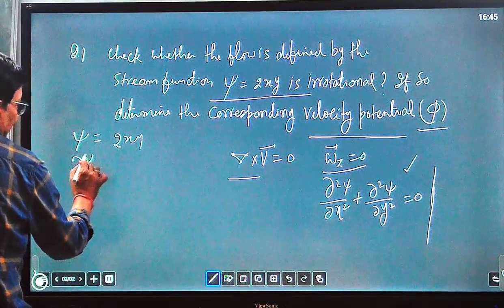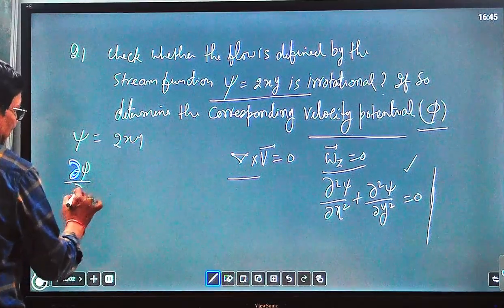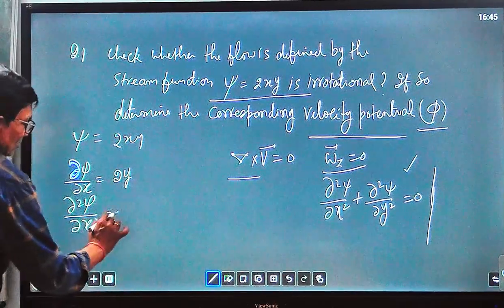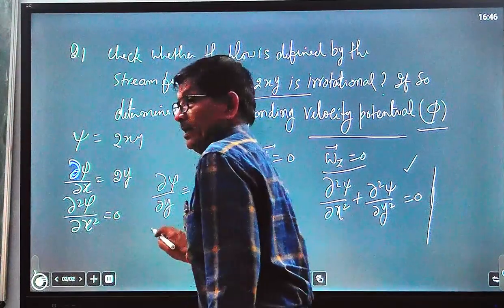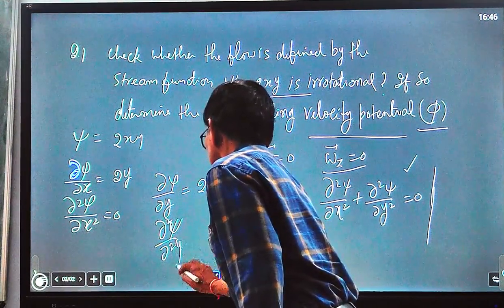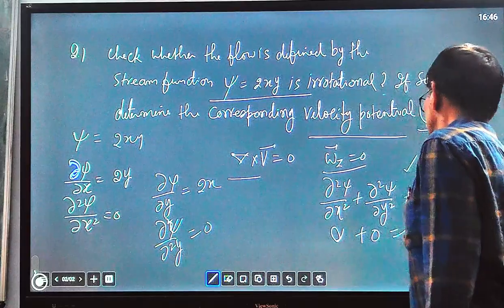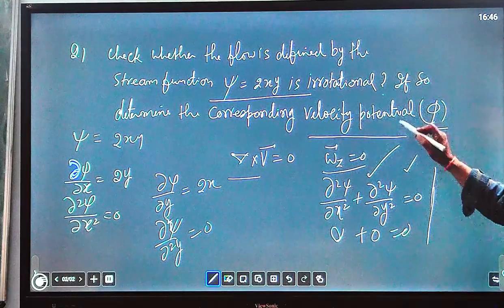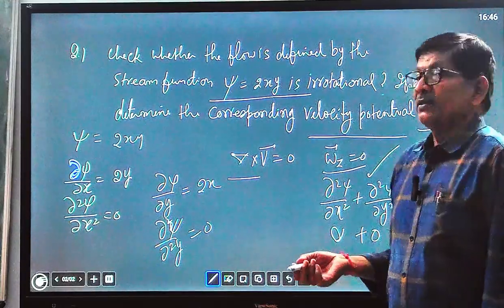So here you can check it. Psi equal to 2xy. So del psi over del x equal to 2y, and del square psi upon del x square equal to 0. Similarly, del psi over del y equal to 2x, and del square psi over del y square equal to 0. So putting this condition, 0 plus 0 equal to 0. So this condition is satisfied, and the flow is irrotational. This means that the velocity potential will exist. Certainly, velocity potential exists for irrotational flow.